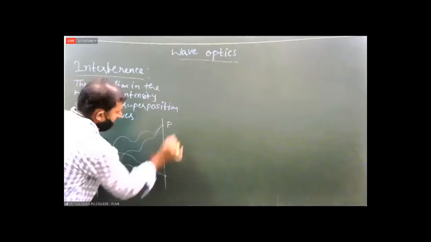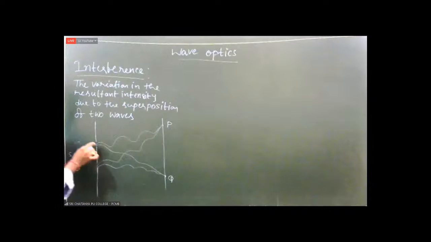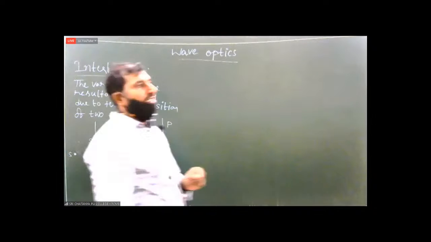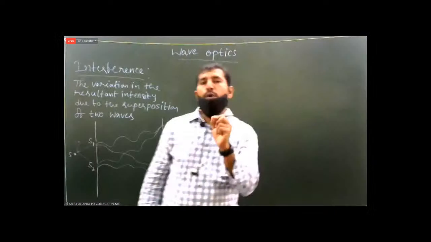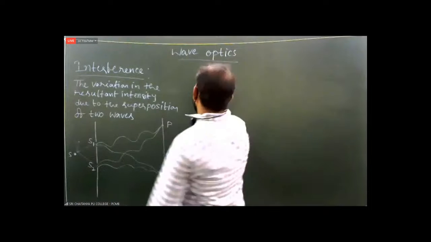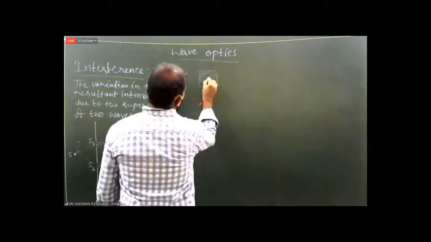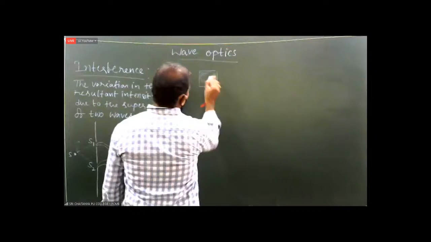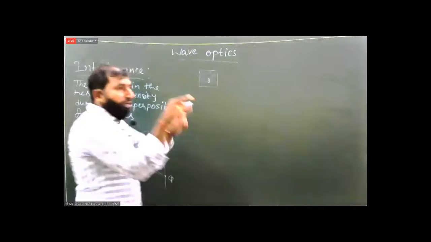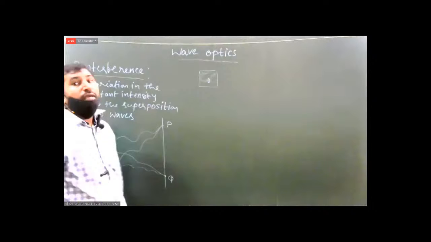I am taking P and Q. These you may take as S1 and S2. That means slit S1, slit S2. Slit in the sense narrow hole, like suppose if it is a paper, make a small hole in this paper like this in the shape of rectangle, that can be called as a slit.